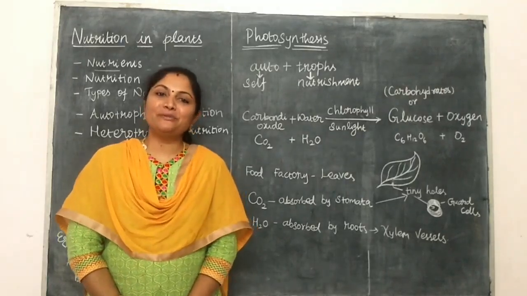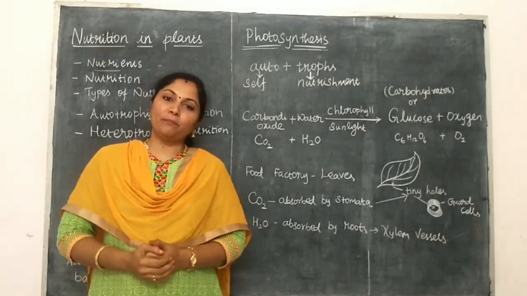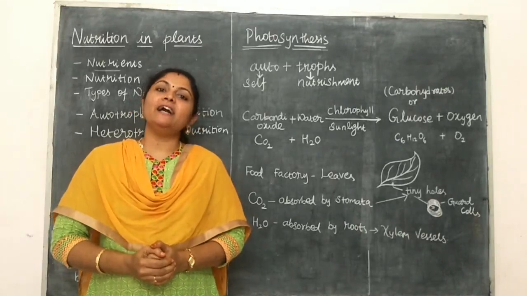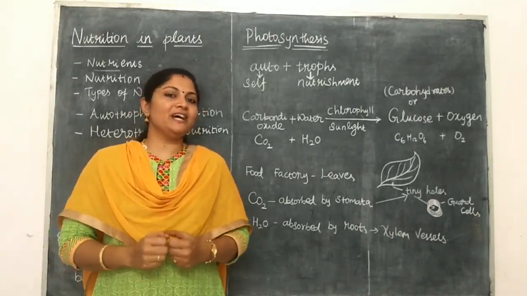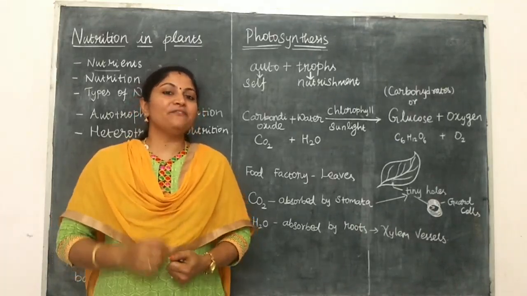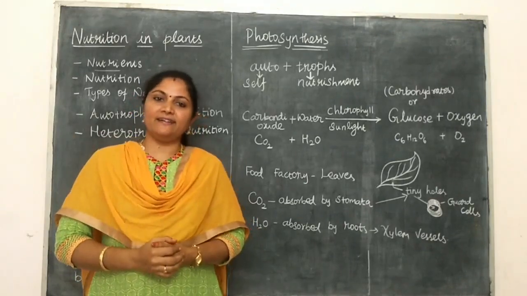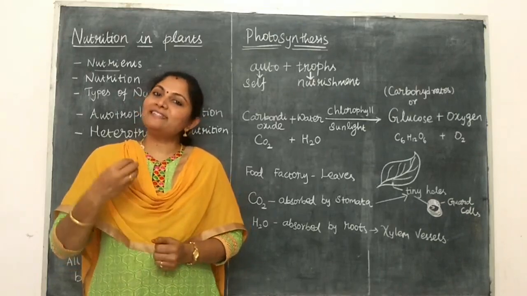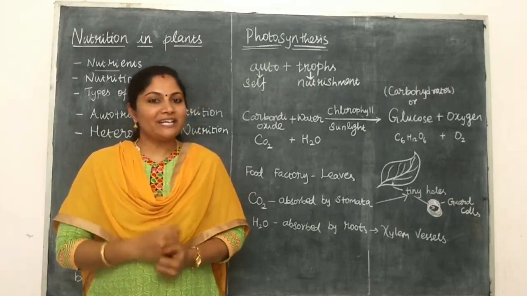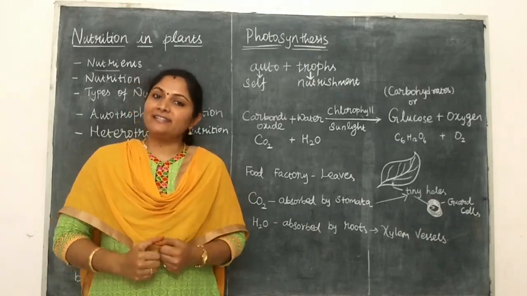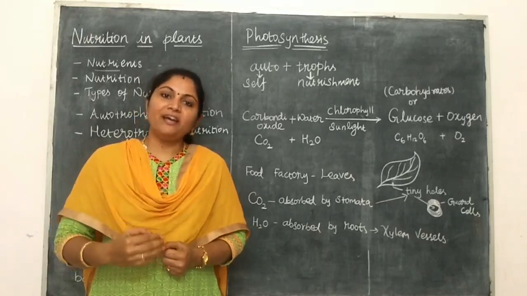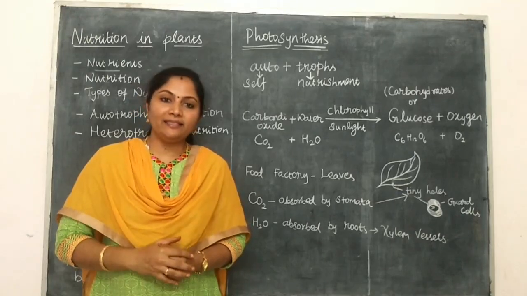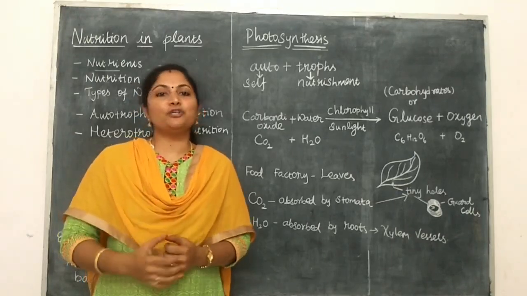Today we are going to discuss a very interesting topic of 7th science, that is nutrition in plants. We know what is meant by nutrients, which we studied in our 6th standard. What is meant by nutrients? The different components present in our food are called nutrients, which are very essential for our life as well as for our proper growth, to maintain our health and repair our tissues.